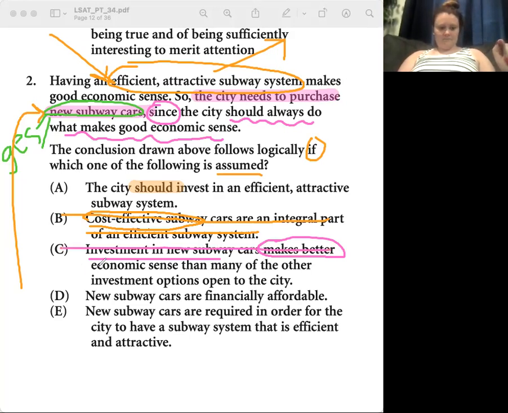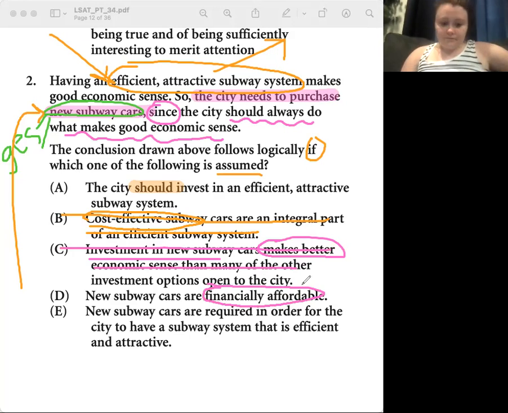Yeah, so C doesn't make sense. Awesome. And then D. I actually chose D. I'm not 100% sure why it's wrong still. It says new subway cars are financially affordable. I know that's not the prephrase that we made, but isn't financially affordable still good economic sense?